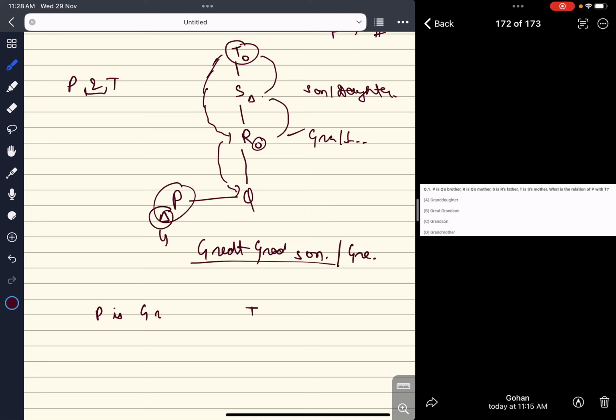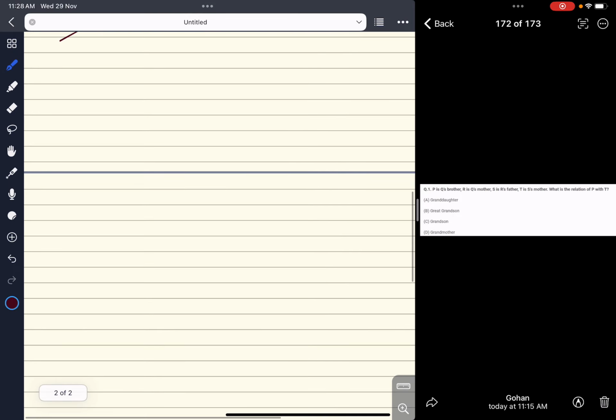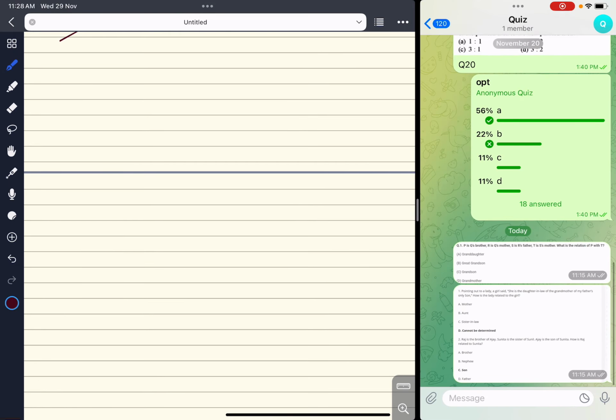P is great grandfather of T. Is it correct? No, wrong. So P is great grandson of T. Is it correct now? Absolutely correct. So the answer is great grandson. Hope this is clear now. Two things which are very confusing. While I was preparing, I also used to get confused. So these are some of the tricks which I followed.